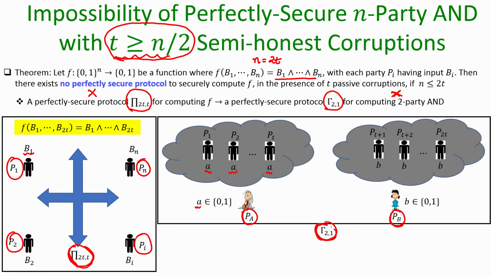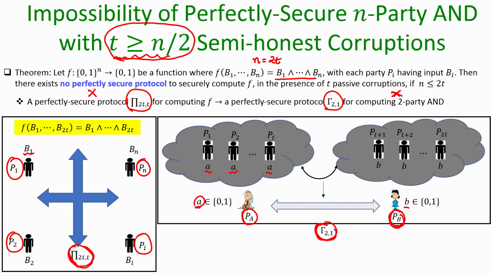In the protocol gamma, which is the 2 party protocol, party A takes the instructions of the first t parties as per the protocol pi, and runs those instructions, assuming that t parties are participating with input A as per the protocol pi, and party PB is going to run the instructions of the t plus 1th party, t plus 2th party and the 2tth party as per the protocol pi, assuming that their inputs are the bit B. Okay.